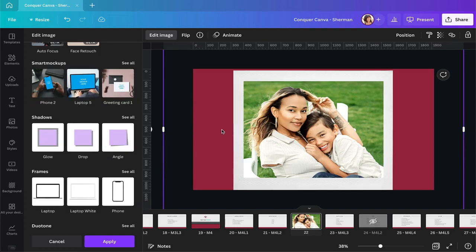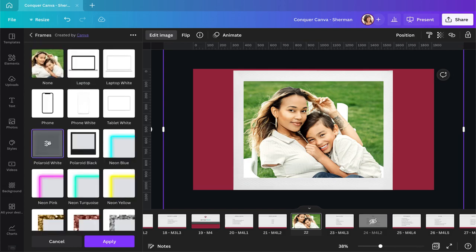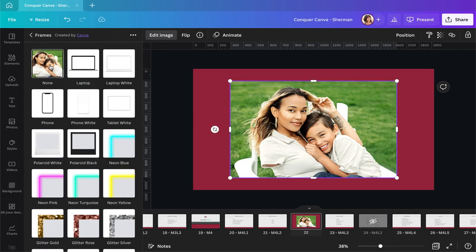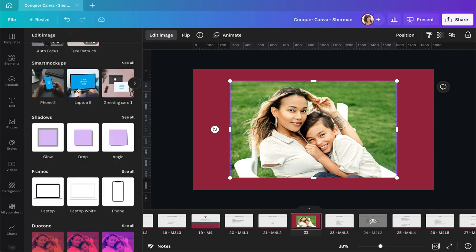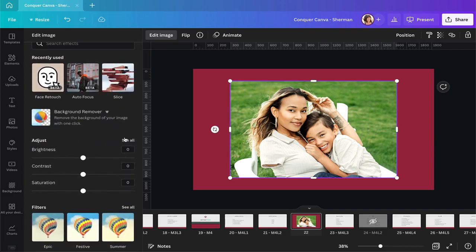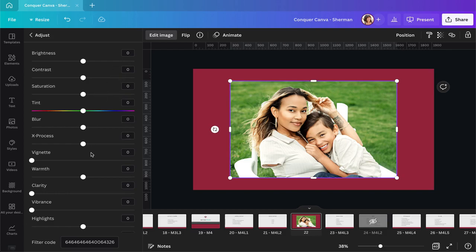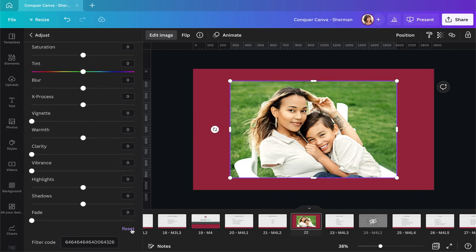If you want to undo any of the apps or filters you used, you can usually go back to the one you used, like frames in this case, and then just click on None up here. In the Adjust section, when you click on See All and scroll all the way to the bottom, you have a little reset button here. This will reset all the adjustments to the default the way it is right now. So if I change the warmth, for example, and then click on Reset, it will reset it to the beginning.